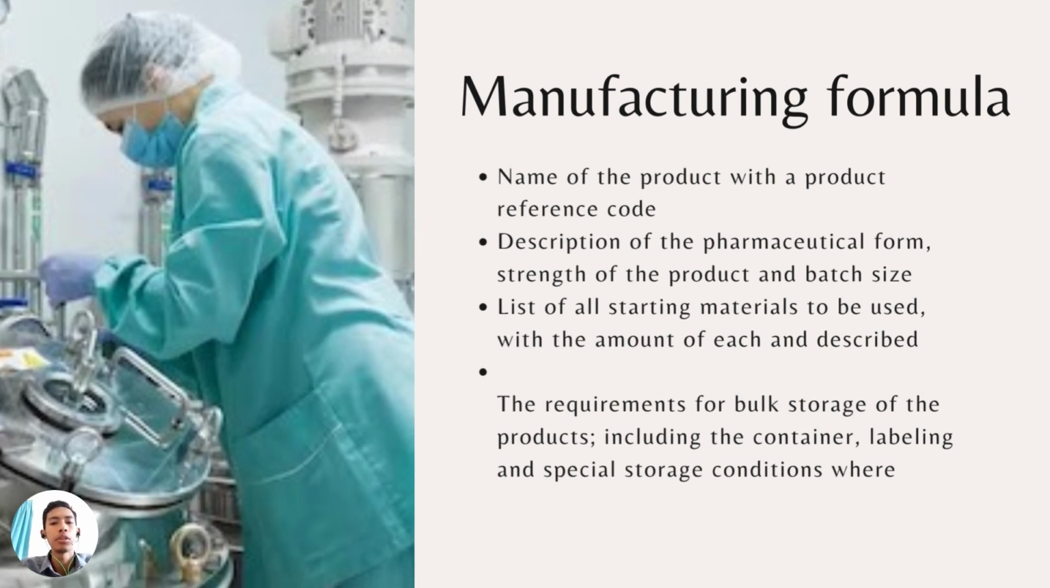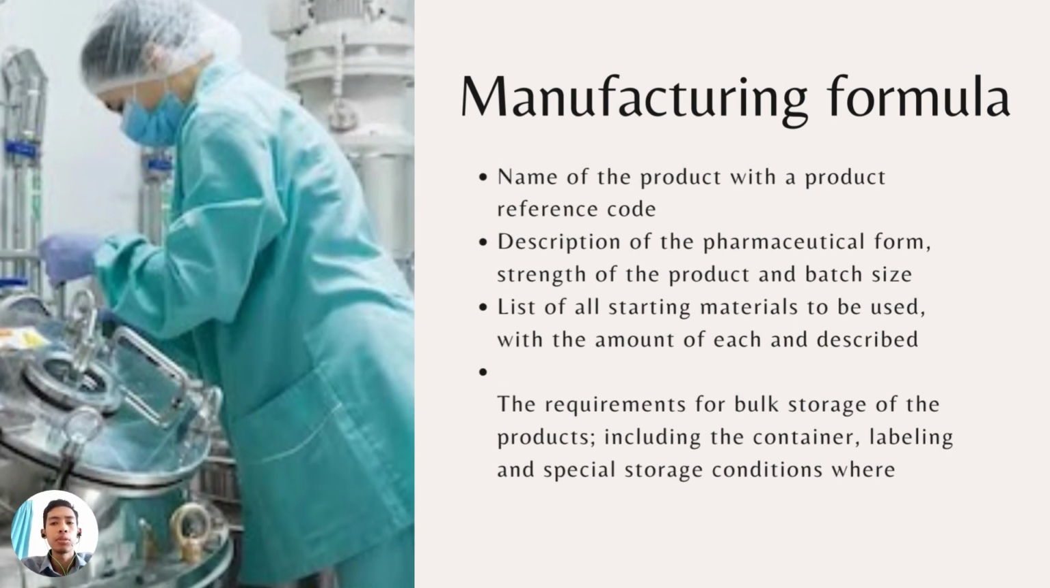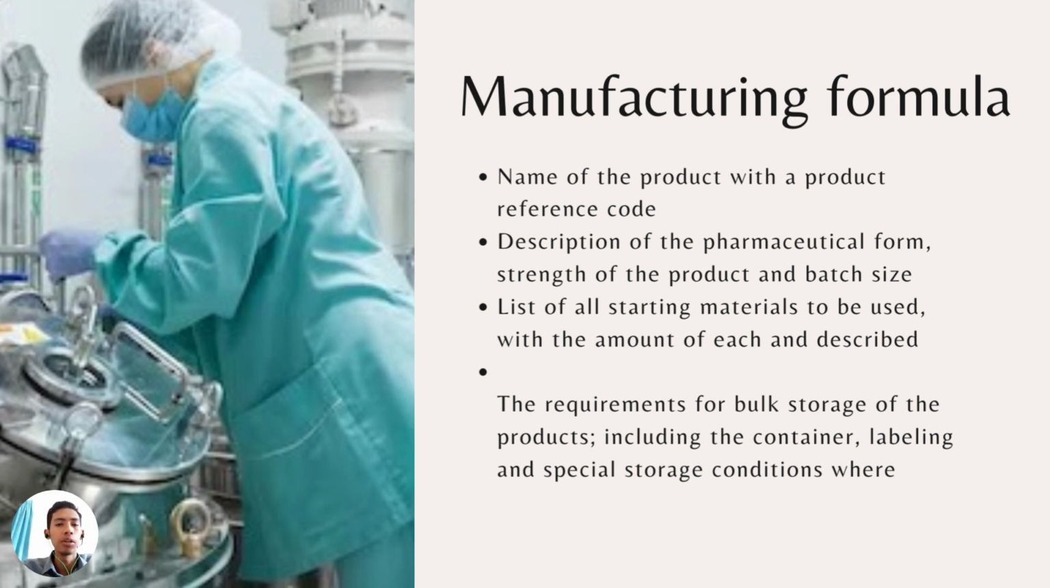The first one is the manufacturing formula. Manufacturing formula should include the name of the product with reference code relating to its specification and manufacturing. Number two is a description of the pharmaceutical form, strength of the product, and the batch size. Number three is the list of the starting materials to be used with the amount of each, and a description of any substance that may disappear in the course of the processing. Number four is the requirement for the bulk storage of the product, including the container, labeling, and special storage conditions where applicable.